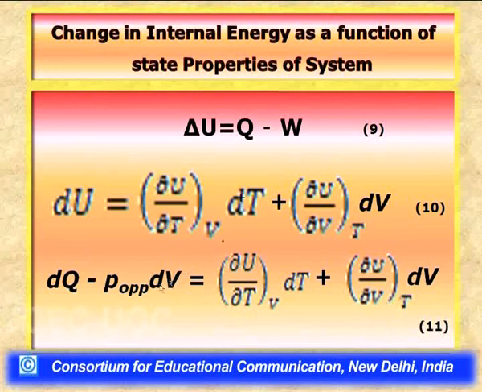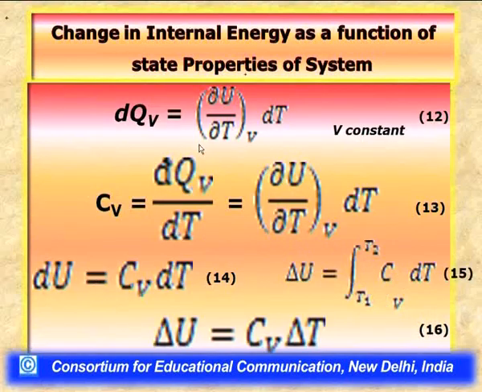Similarly, considering the left hand side of equation 11, here also we have in the second term dV, the change in volume, and since the volume of the system is kept constant, this second term of the left hand side would also be set equal to 0. Now having said this, equation 11 under the condition of constant volume transforms to dq equal to delta u by delta t at constant v dt, that is we have equation 12.